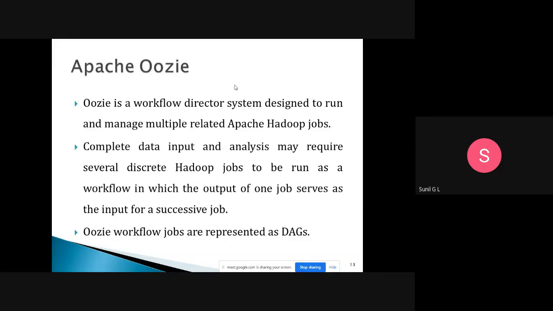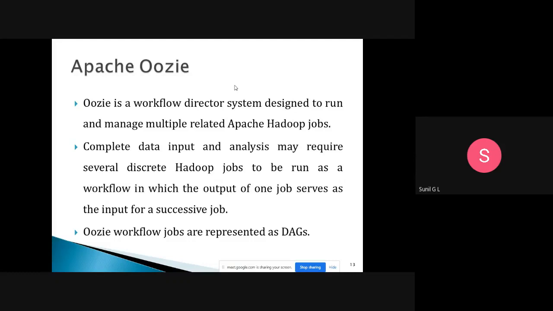We need to manage those multiple jobs, and for that Oozie is responsible. We call it a workflow director, meaning which direction the work will follow. All those things will be managed by Apache Oozie.